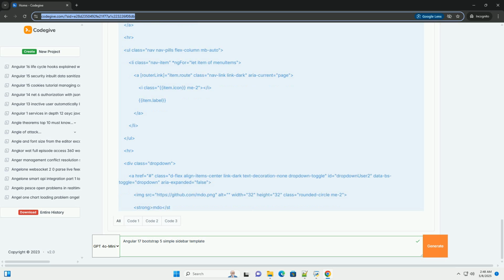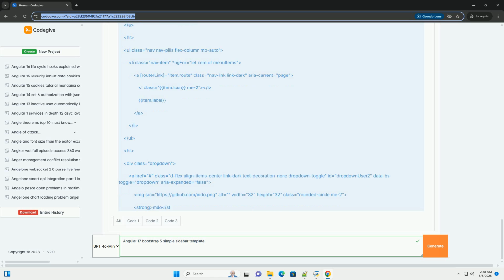Step 4. Create the layout components. We'll create 3 main components. App sidebar, the sidebar navigation. App header, the top header or navbar. App content, the main content area where your other application components will be displayed. Use the Angular CLI to generate these components.